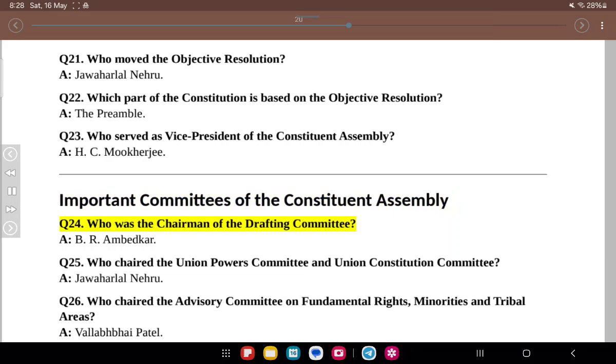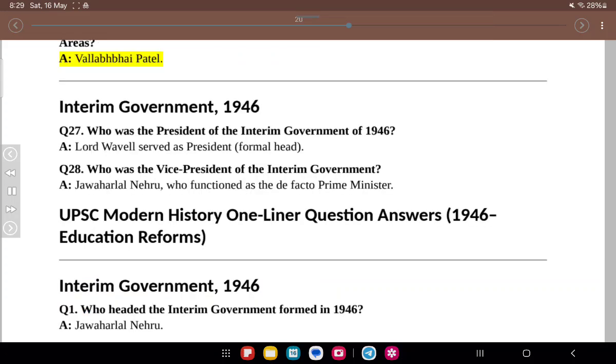Important committees of the Constituent Assembly. Q24. Who was the chairman of the drafting committee? A. B.R. Ambedkar. Q25. Who chaired the Union Powers Committee and Union Constitution Committee? A. Jawaharlal Nehru. Q26. Who chaired the Advisory Committee on Fundamental Rights, Minorities and Tribal Areas? A. Vallabhbhai Patel.